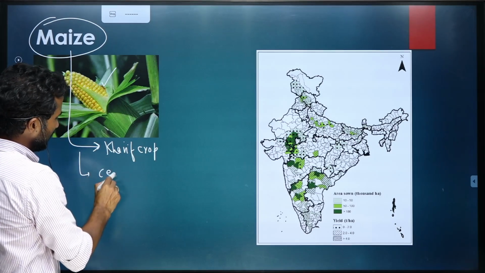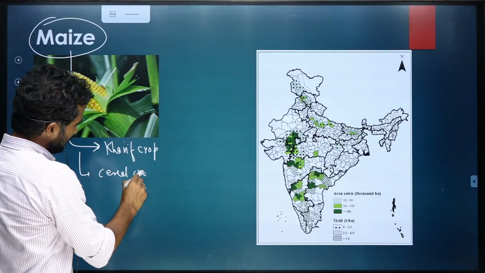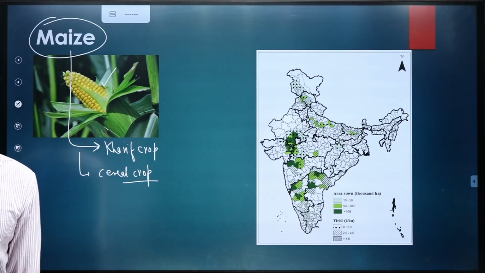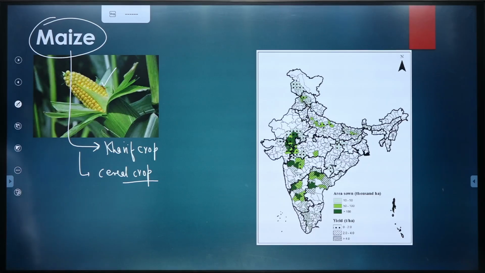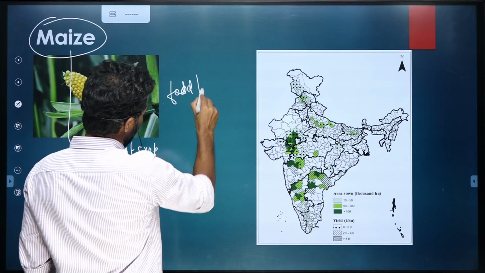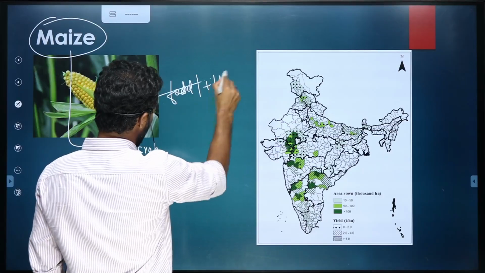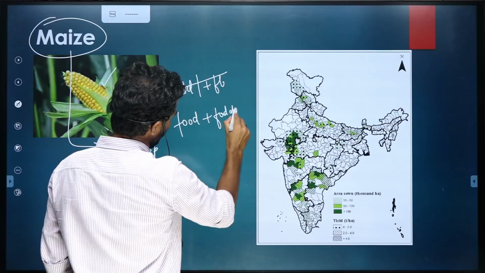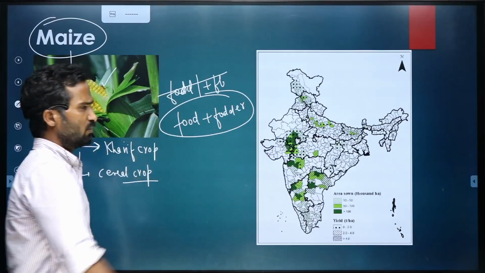It is a cereal crop. It is not grown mostly for commercial purposes. Rather, it is grown in India as food crop as well as fodder crop.